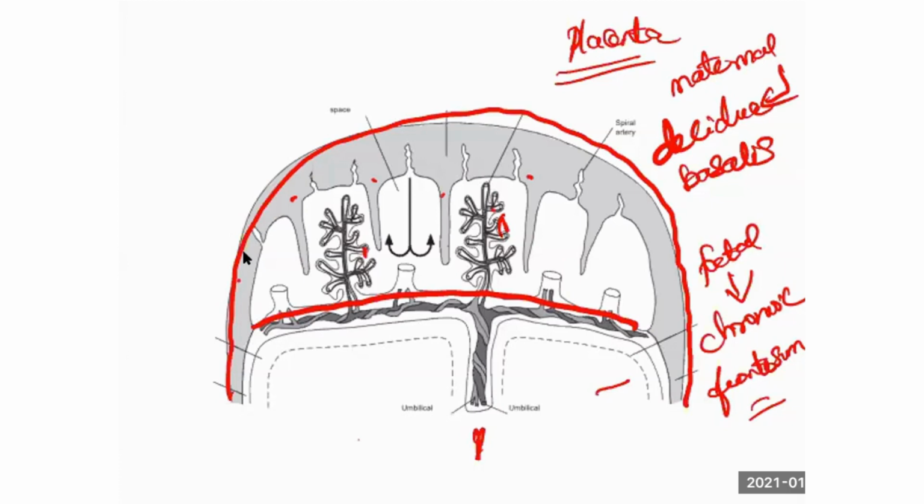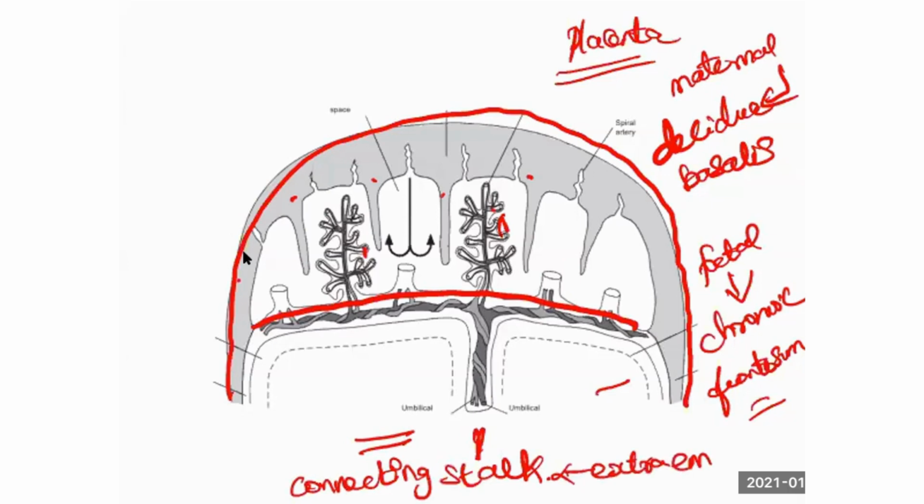Placenta. We already know umbilical cord is developed from connecting stalk, which is a part of extraembryonic mesoderm. Up to this you are clear, right? So now we have all three germ layers which are going for their development.